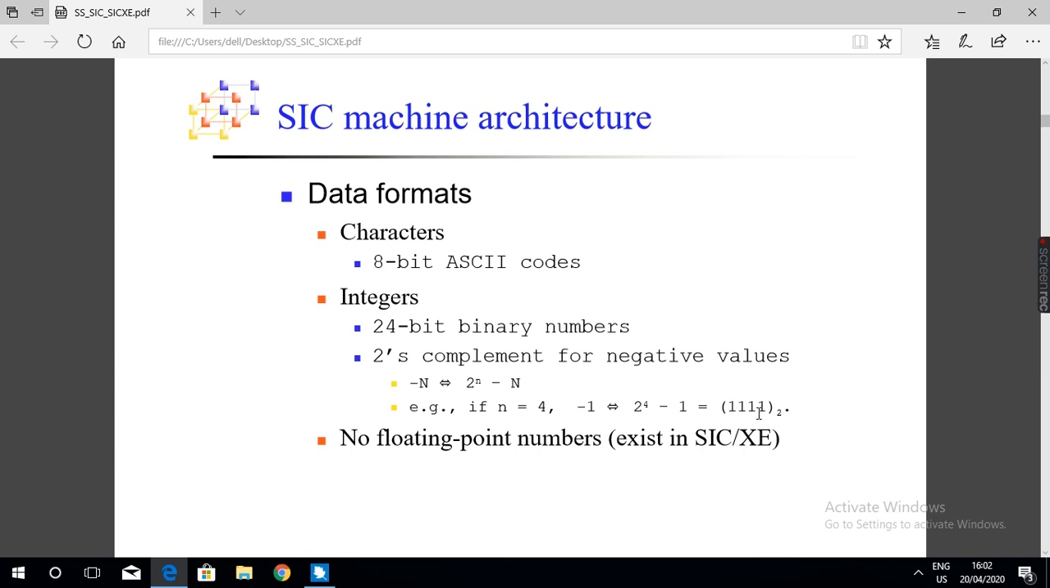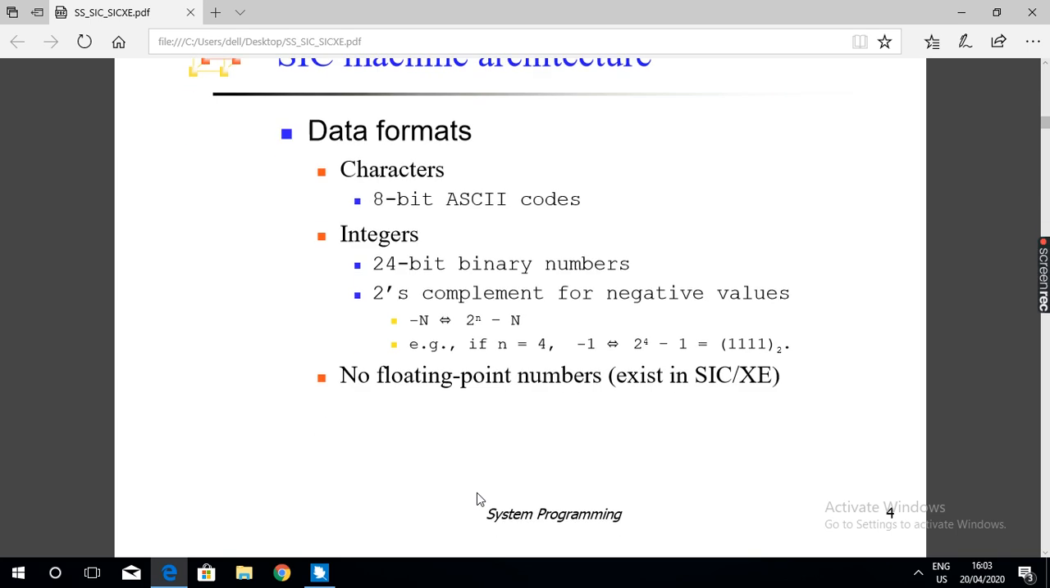So what is the binary equivalent of 15? 8 4 2 1 code: 8 plus 4 is 12, plus 2 is 14, plus 1 is 15. So 4 ones is the binary equivalent of 15. So the negative value is stored as a 24-bit binary number like this: the first 20 bits are 0 and the remaining 4 bits, the 21st to 24th, are 1. So SIC does not have a mechanism to store floating point values.